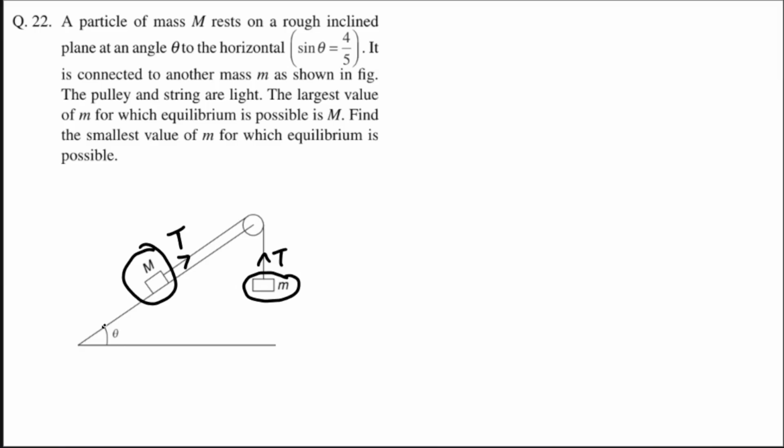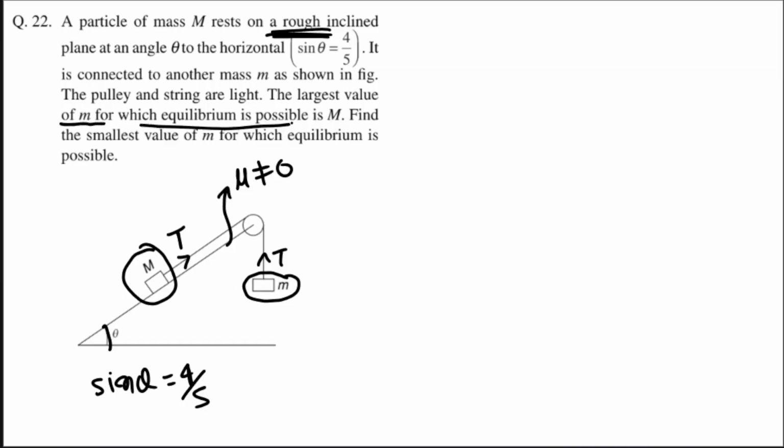Now what else is given? This angle is theta and sine theta is equal to how much? 4 by 5. So theta is sine inverse 4 by 5. Now this surface is not frictionless. There is friction upon it. The surface is rough, right? And then we are told the largest value of m for which equilibrium is possible is this. So what can be the largest value of small m? So that the system, this M and small m connected via string, will stay in equilibrium is capital M.